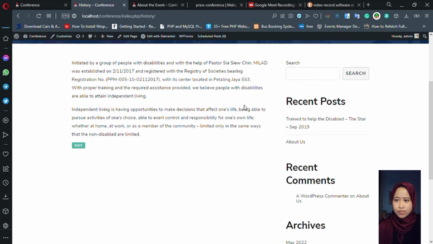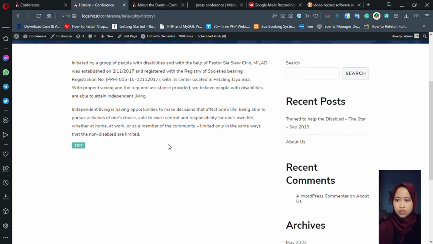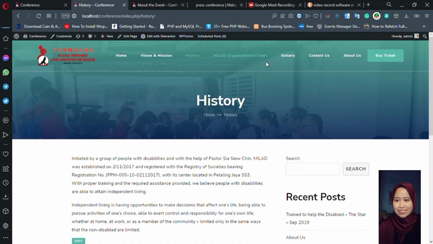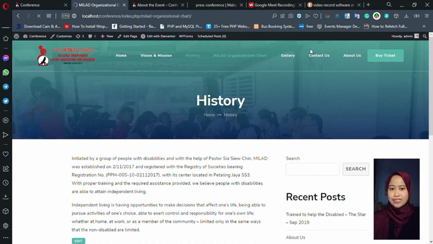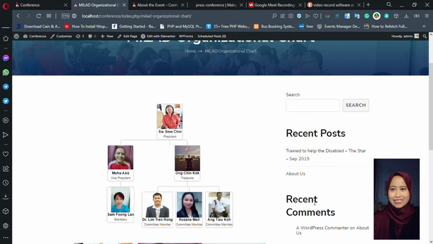Milad was established in 2017 and registered with the Registry of Societies bearing a registry number, with its center located in Petaling Jaya. The fourth menu is the Milad organizational chart, which contains the organizational chart of the members with their positions in the association. There is also a slide show of the team below the organizational chart.